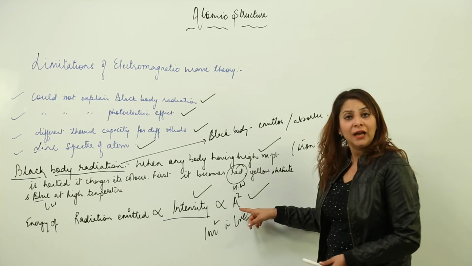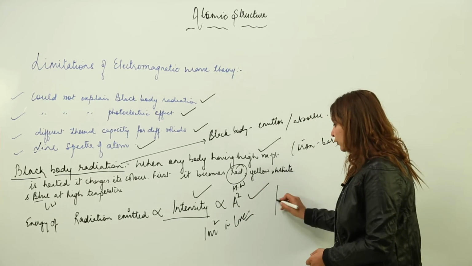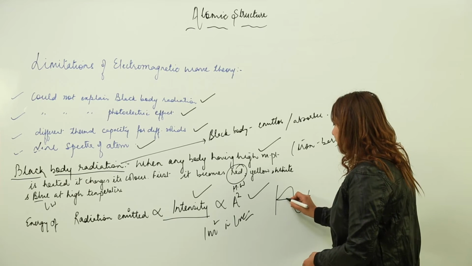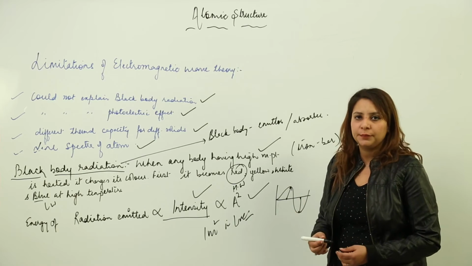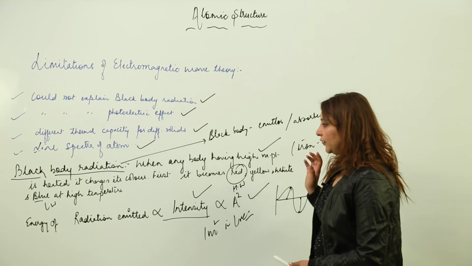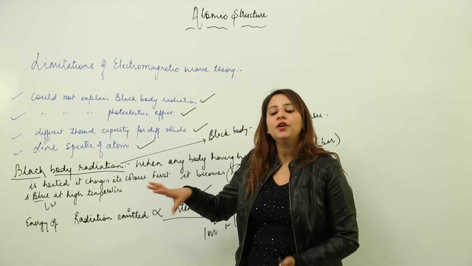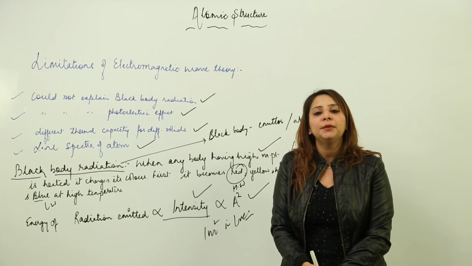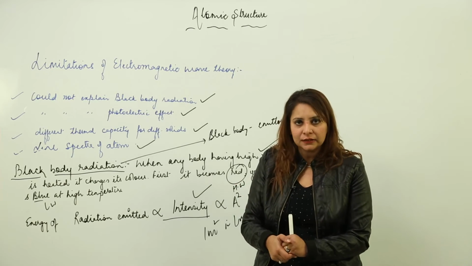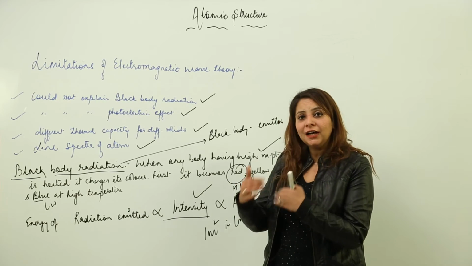It depends upon amplitude. Amplitude, I think you got it, is the maximum displacement of a particle about its mean position, either in the lower or upper direction. So we say that whenever a black body is heated, there is a change in color that occurs, which means the color is changing.